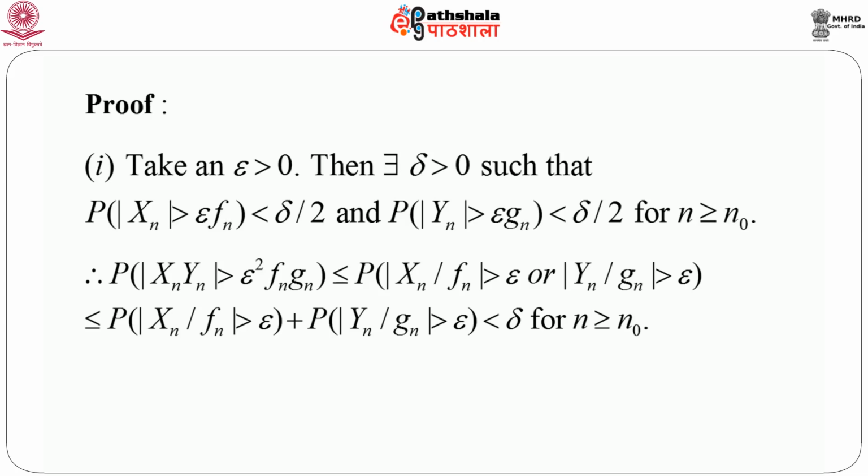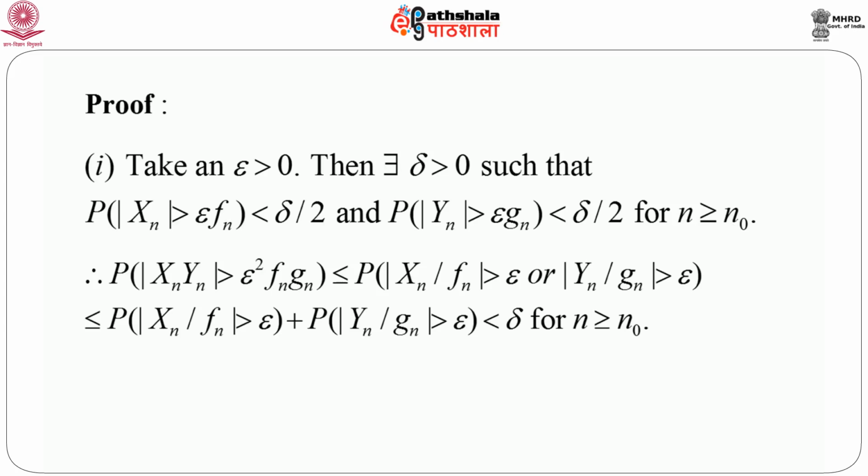Then we have to show that Xn Yn equals small o p of fn gn. So, we start with the definition: probability modulus of Xn Yn greater than epsilon square fn gn. We have to show that this probability is less than an arbitrarily small number.